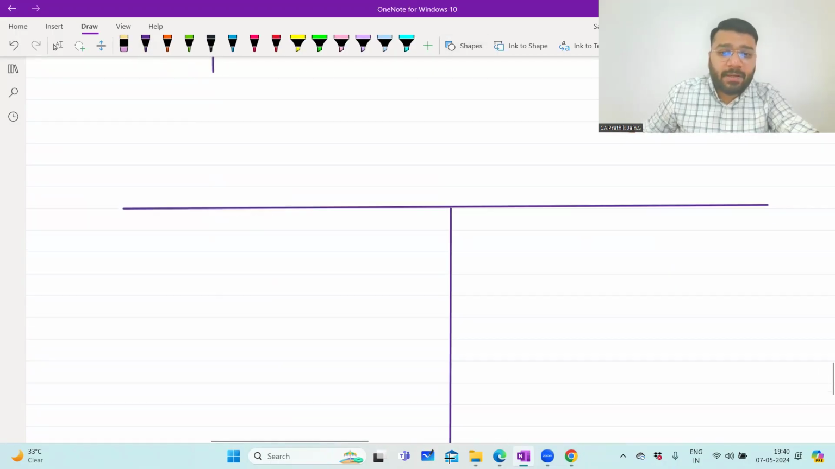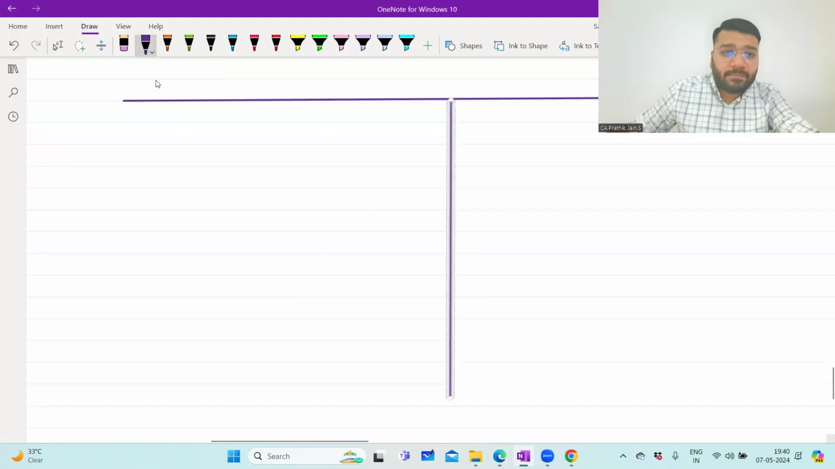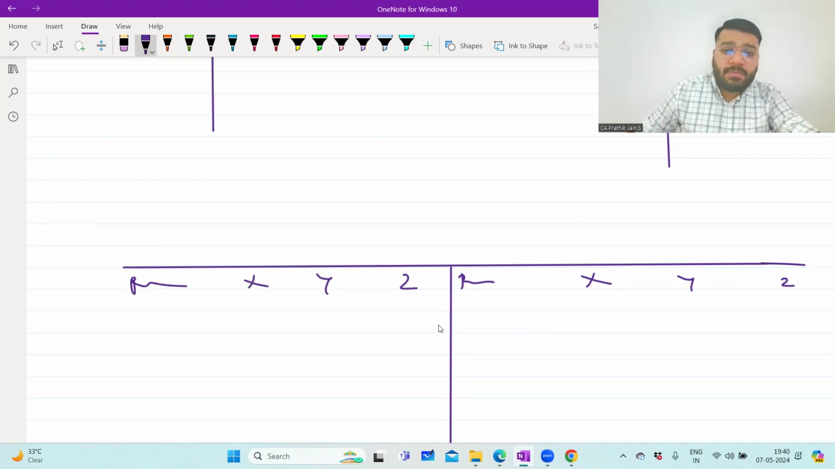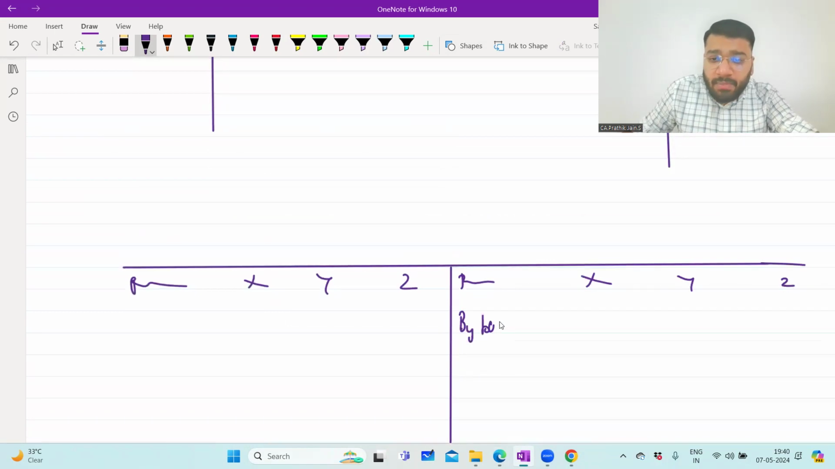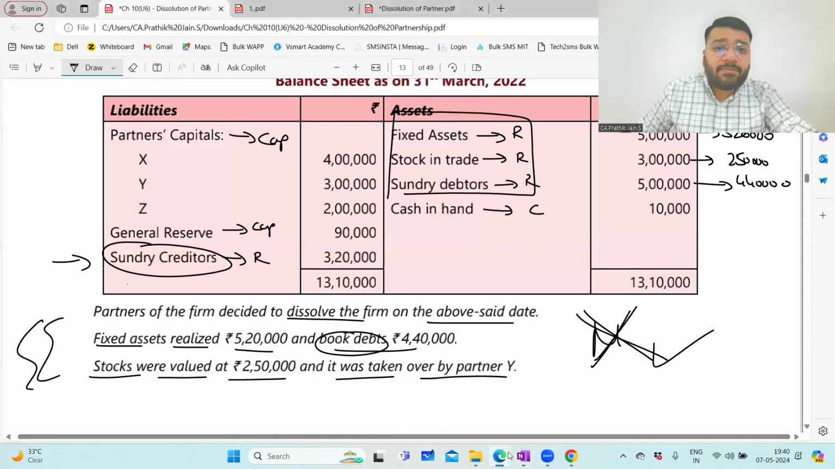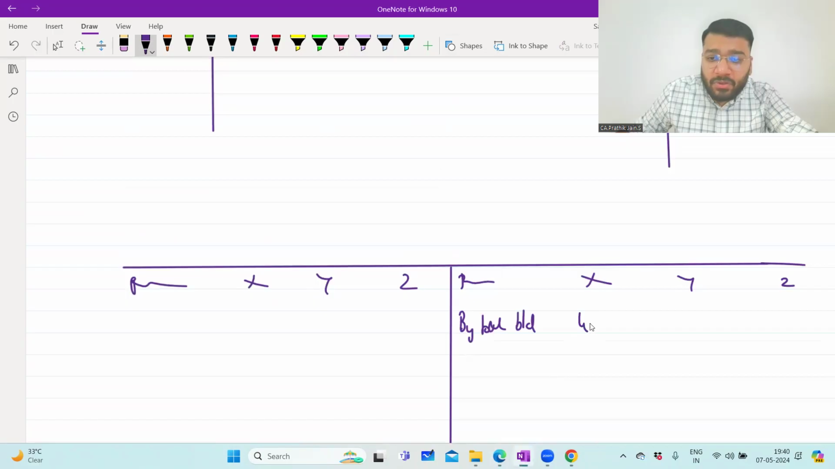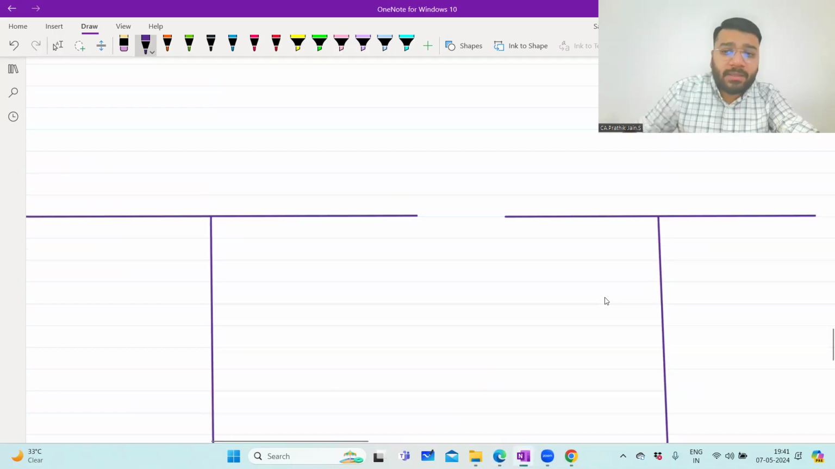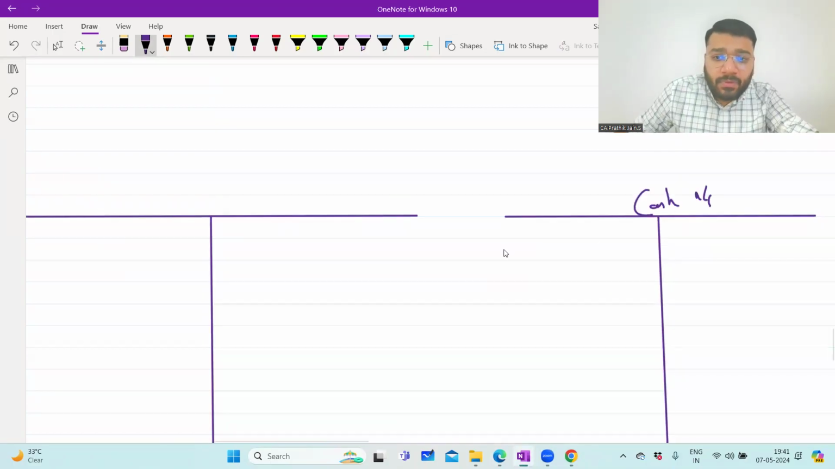How many partners are there? Three partners, no? X, Y, and Z. What is the first step? So write the balances of all the ledger. So what is the balance of the partners capital account? By balance brought down, for X is 4 lakh, for Y 3 lakh, 2 lakh for Z. Okay. Then what is the capital for cash? 10,000 rupees. To balance brought down 10,000 rupees. This is cash account.